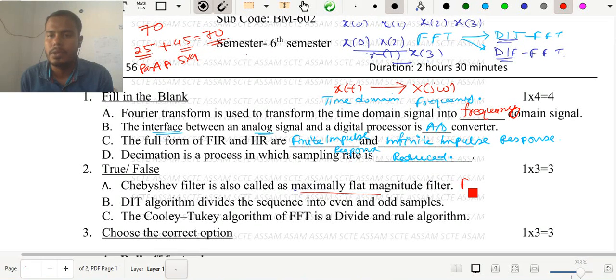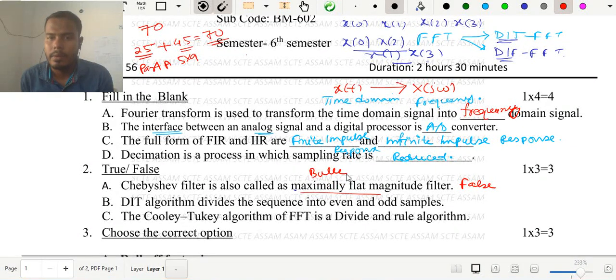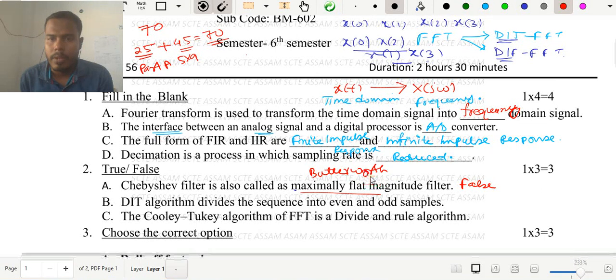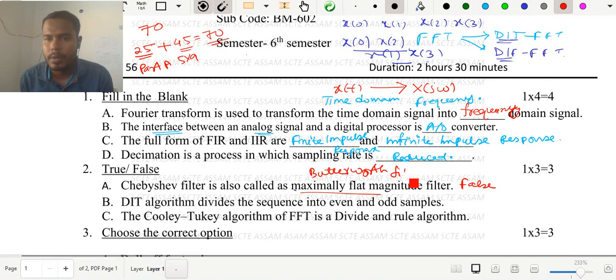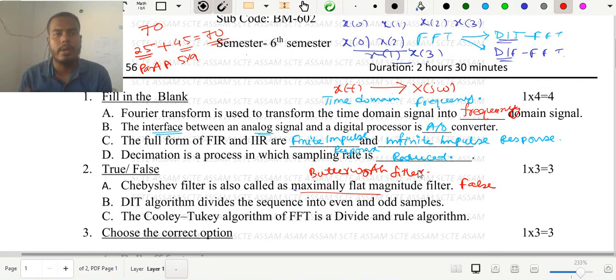So the first question is false. If you want the maximally flat magnitude filter, it will be your Butterworth filter. Fine, Butterworth filter. Because the Butterworth filter is designed to have a frequency response as flat as possible in the pass band. Okay, so now the second question for true and false is: DIT algorithm divides the frequency to